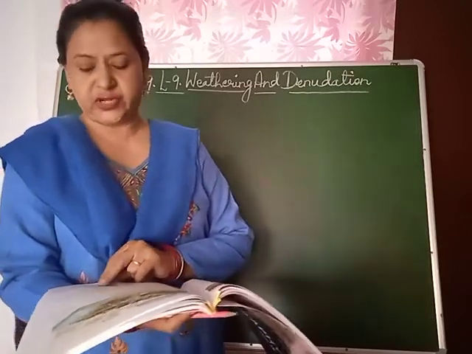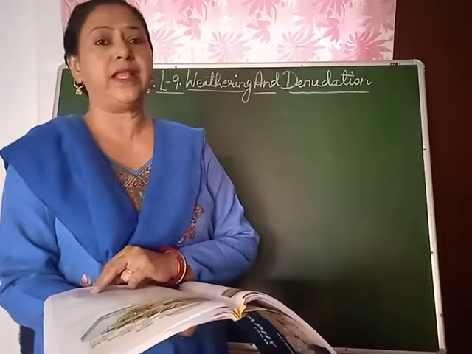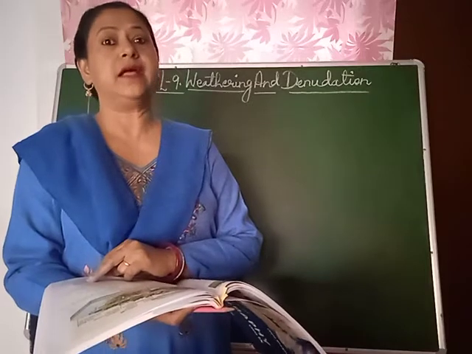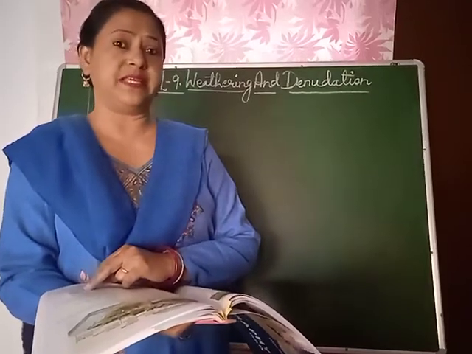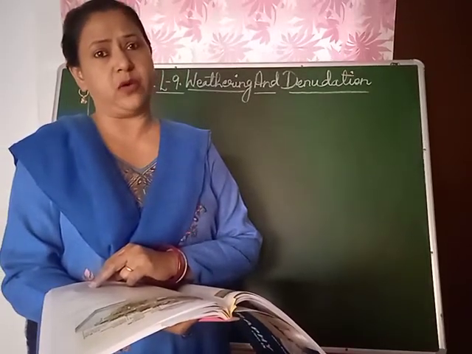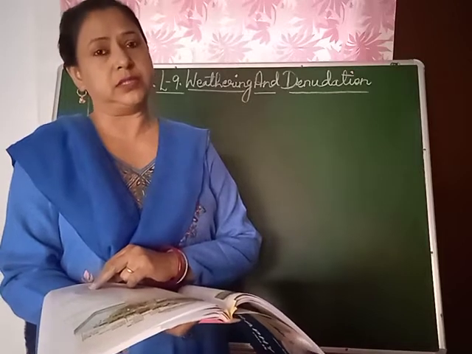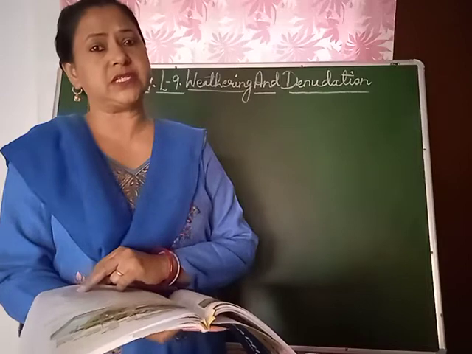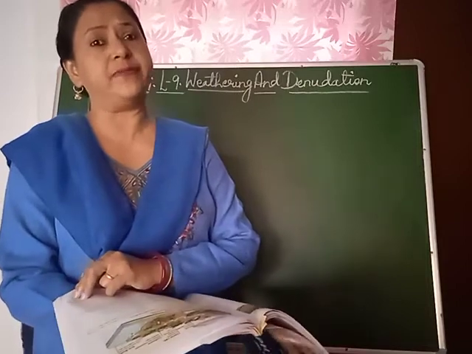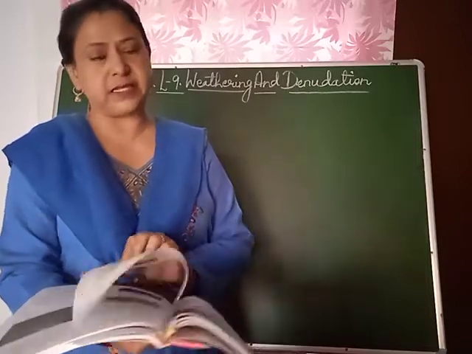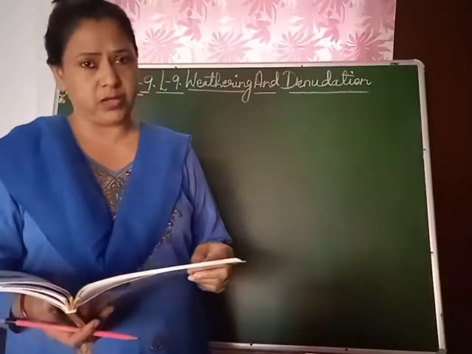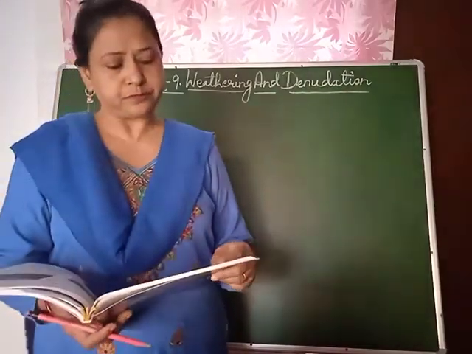How are V-shaped valleys formed when the rains are there, children? When the rainfall is there, the rocks at the bottom are cut and taken away by the water, and that forms a shape like the alphabet V. This takes place as the rocks get eroded away with the water.